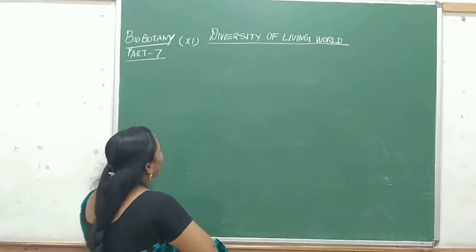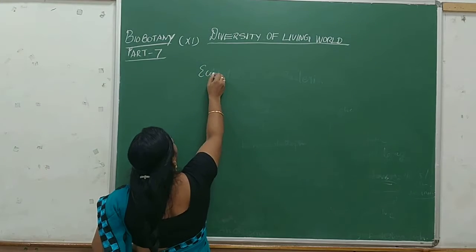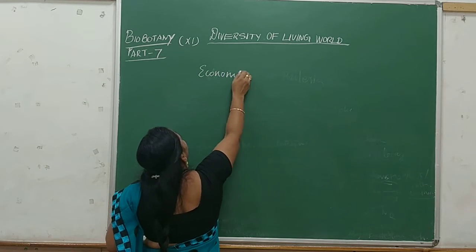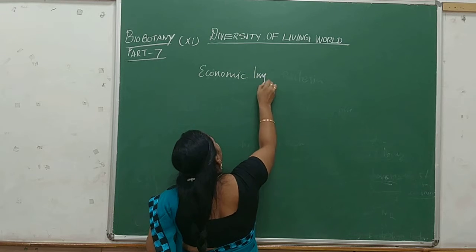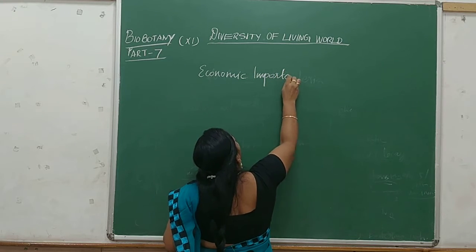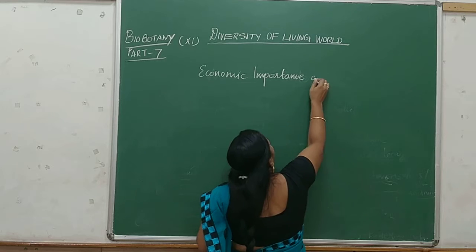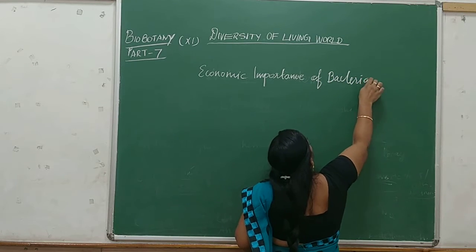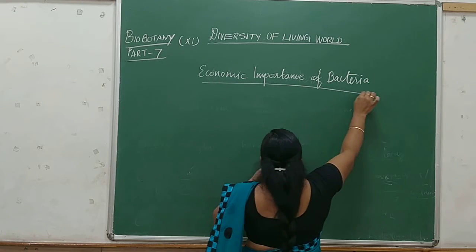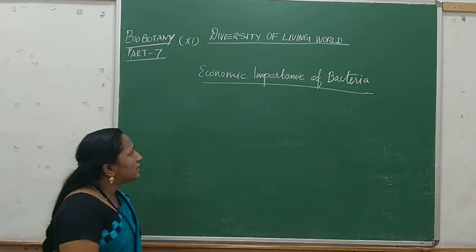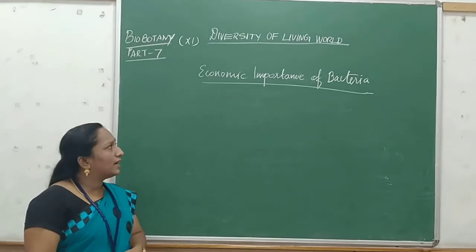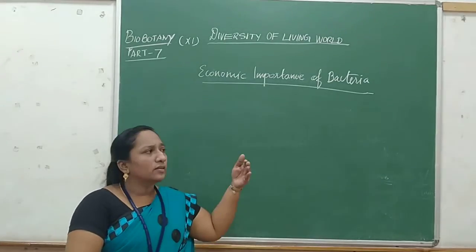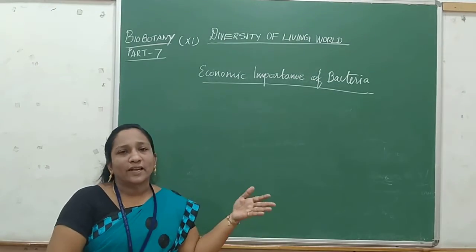In that we are going to learn about some four kinds of bacterial varieties.